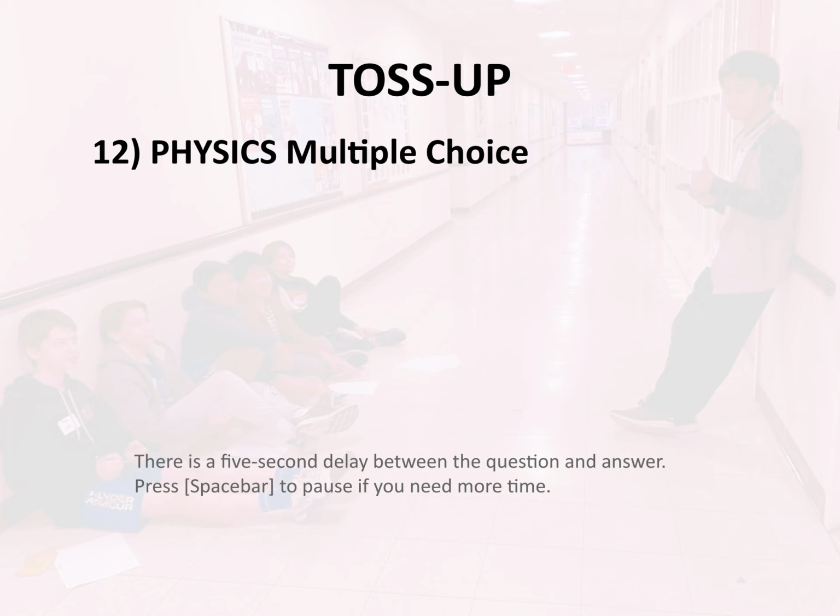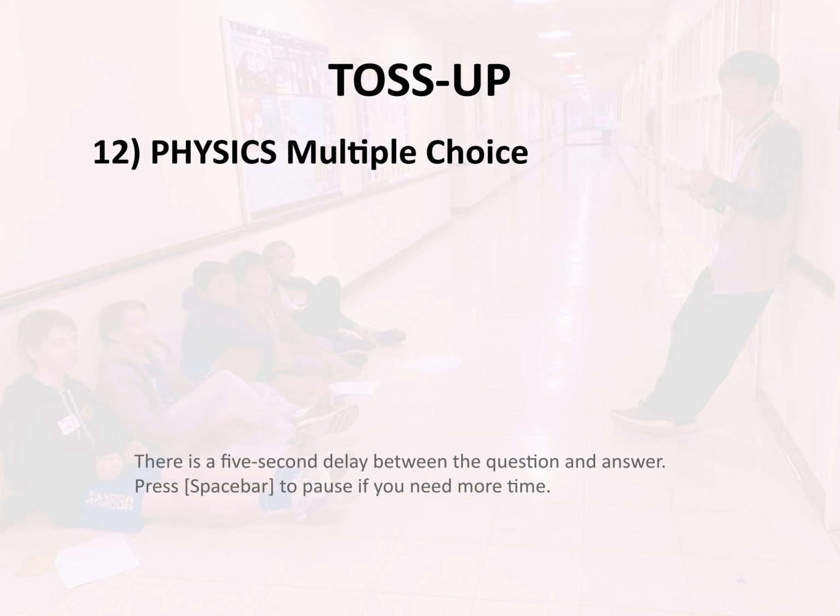Toss-up 12. Physics. Multiple choice. A wire carries a current of 2 amperes vertically upward. What is the magnitude and direction of the magnetic field in Teslas produced by the wire 4 mm to the north of the wire? W 1 times 10 to the power of negative 4, west.